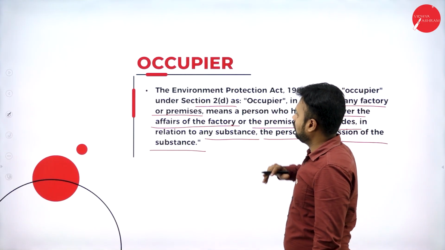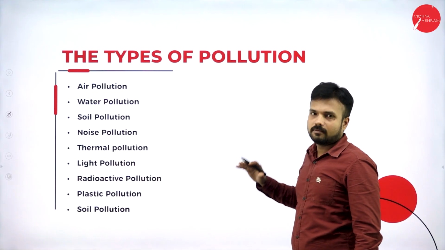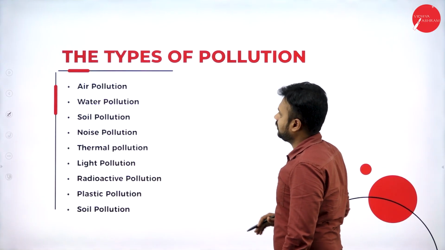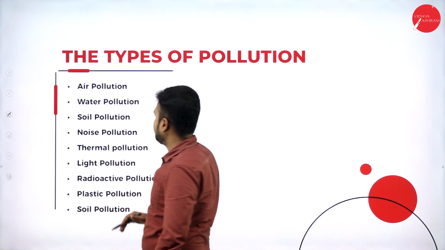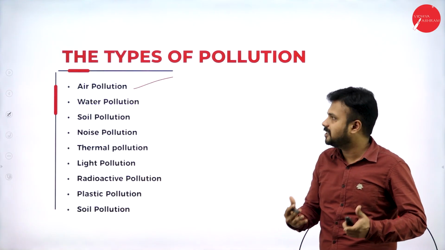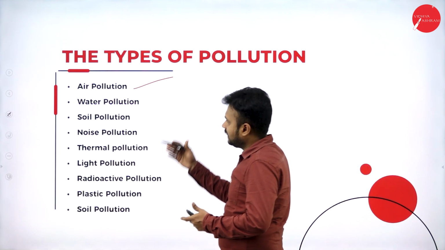That we call it as an occupier. In every organization, there must be an occupier according to the state policy. The types of pollution. So there are various kinds of pollution. First one is air pollution. The toxic poisonous gases that are being released in the environment, we call it air pollution.